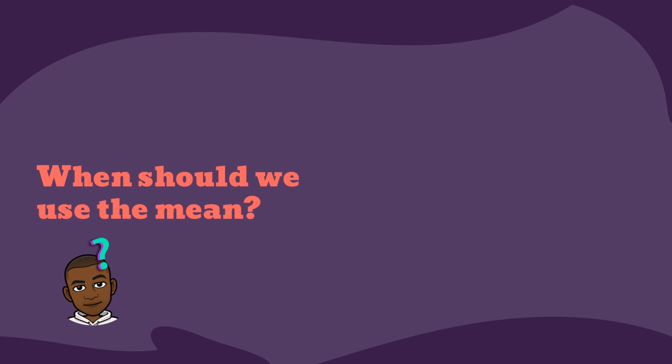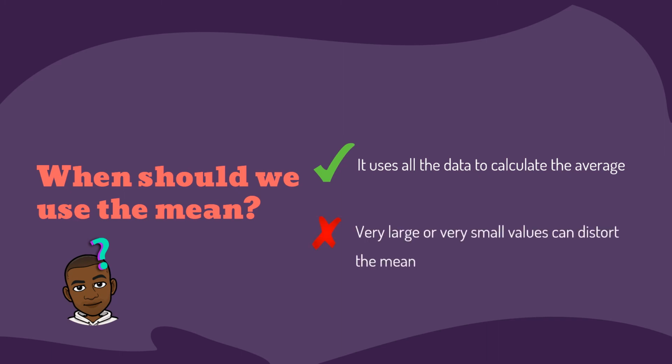Well, each average has its advantages and disadvantages. Can you think of the advantages or disadvantages of the mean? Well, the good thing is that it uses all the data to calculate the average. However, this can also be a disadvantage because that means very small or very large values can distort the results. We saw that with the go-getter scores. Even though most of their games were poor, a high score on a good day brought their mean score up.